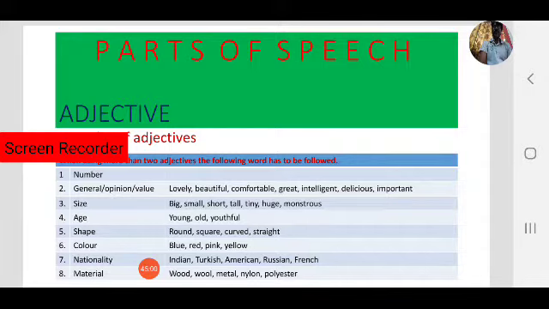After age, you have to mention shape. After shape, you have to mention color. After color, we have to mention nationality. After that, we have to mention material. Material means what the noun is made up of, like that.